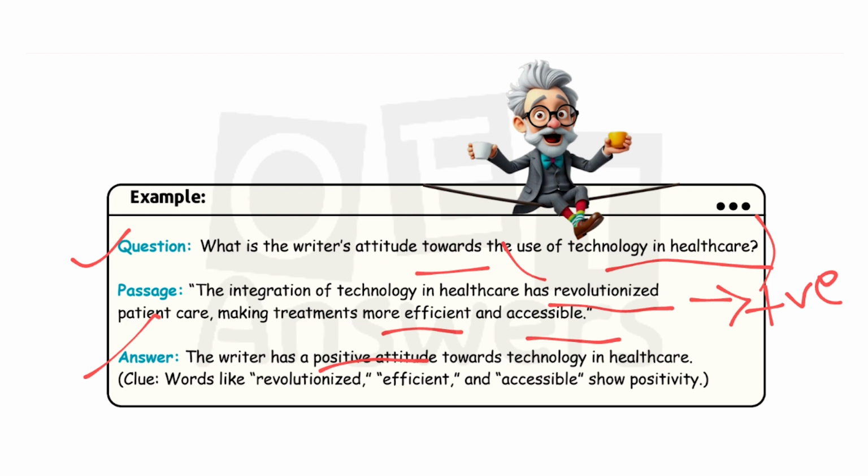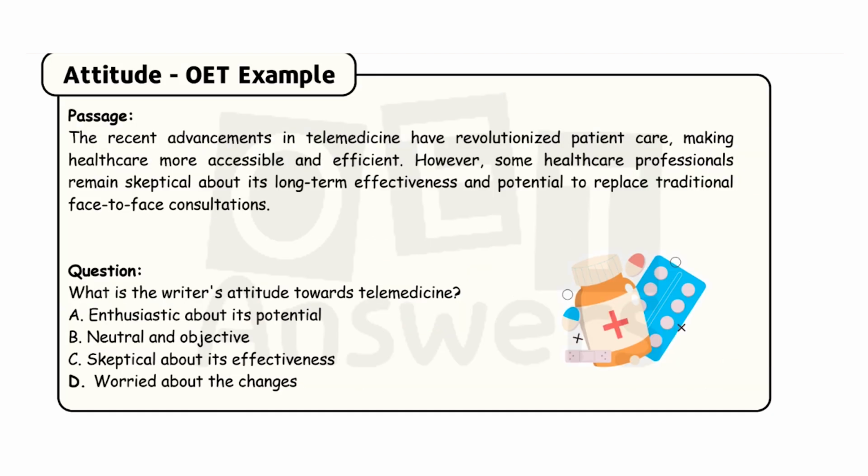So keywords such as revolutionized, efficient, accessible. What I explained, the same thing they have given as an answer. Okay, this shows a positive attitude. First you have to look for the writer's attitude. This is the exact example for attitude. Now it's your time to look at one more example which is related to OET.